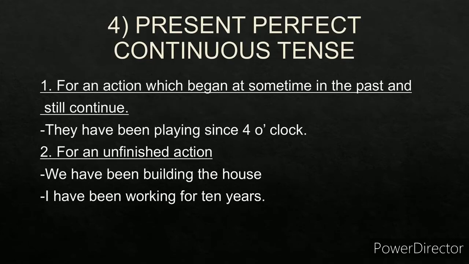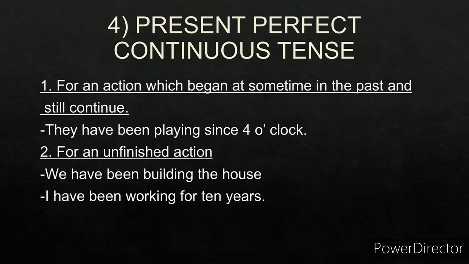Now present perfect continuous tense. Perfect plus continuous combination. So you have to use been, and since it is present perfect, you have to use have. Have and continuous means ing. So have plus been plus ing. Now this tense is actually used for an action which began at some time in the past and still continues. They have been playing since 4 o'clock. It began in the past and it is continuing. They have been playing. So it becomes an example of present perfect continuous tense.